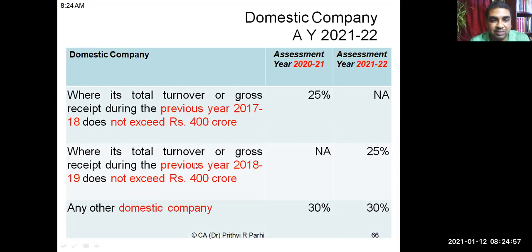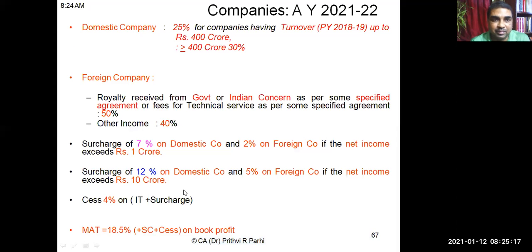If the gross receipt during the previous year 2018-19 does not exceed 400 crore, then tax rate is 25%. Otherwise, 30%. So the previous year 2018-19 is important for a domestic company.